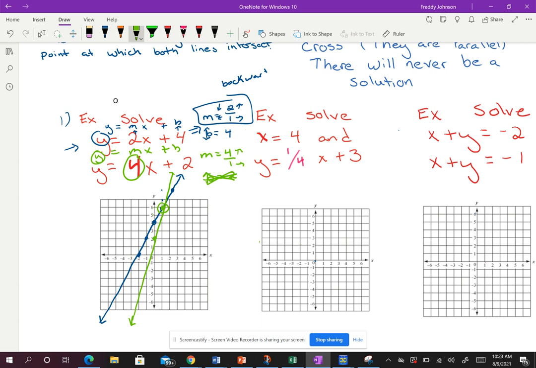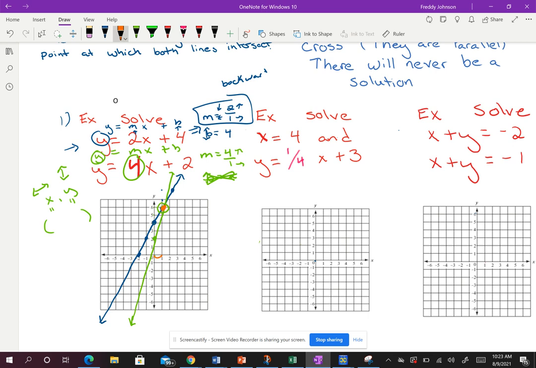All right, and so now I need to write out the solution. Remember, the solution is always written x comma y. I got to figure out what x is, and I got to figure out y. Remember, x is always left or right from the origin, and y is always up or down. Don't mix them up. Don't do the slope. A lot of people do that. So I'm going to start here at the origin, and I got to get to this point right here. That's the solution. So how do I do that?